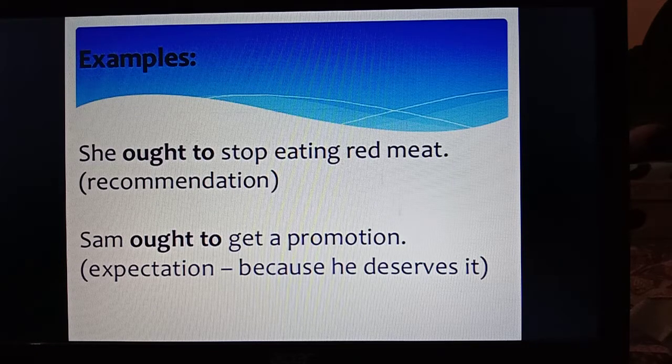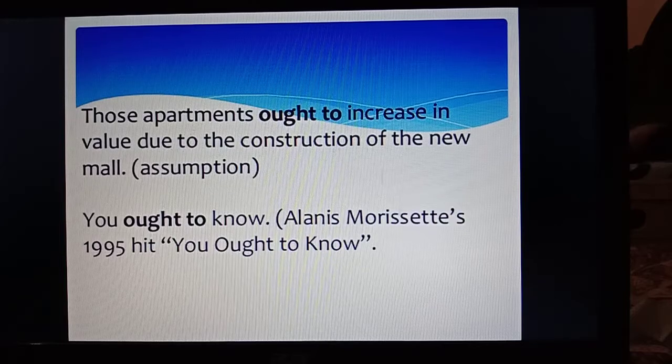Sam ought to get a promotion. This is expectation because he deserves it. So expectation is expressed here through ought to. Those apartments ought to increase in value due to the construction of the new mall. This is assumption here. So ought to is used to express assumption. You ought to know Alanis Morissette's 1995 hit You Ought to Know. So this is another use of ought to.